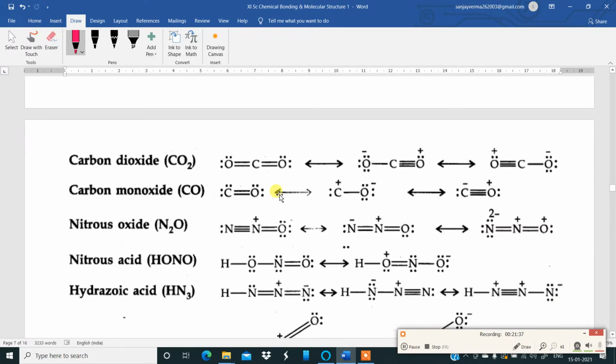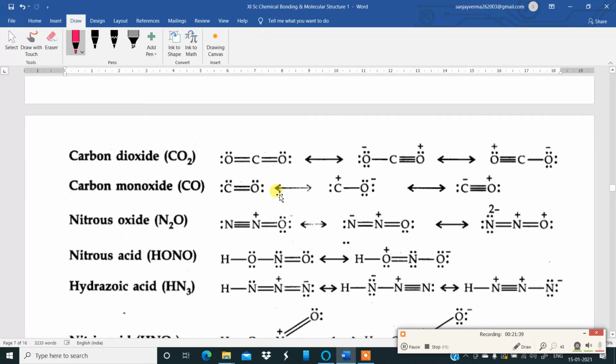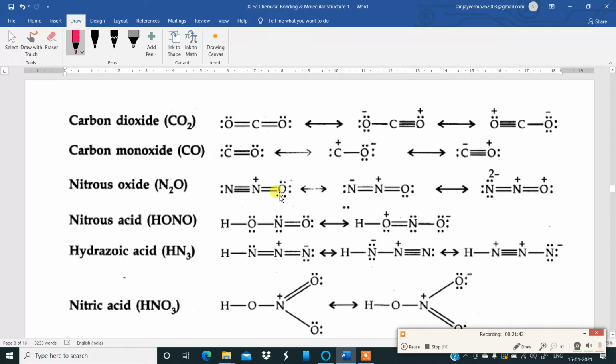Now I want you all to practice this properly. Resonating structures of carbon dioxide. These are there in the questions. Carbon dioxide resonating structures, all these 3 structures. Carbon monoxide, copy them down. You can pause the video and copy this table, this chart over here.